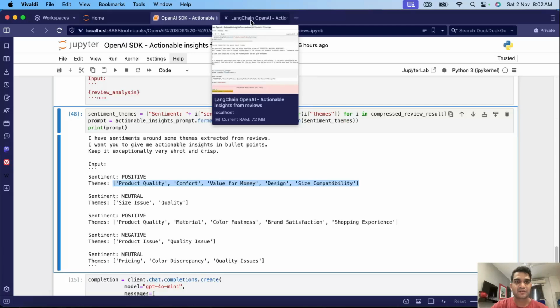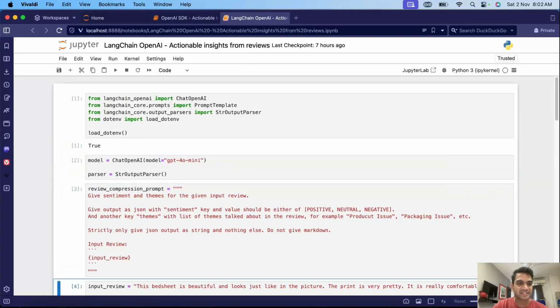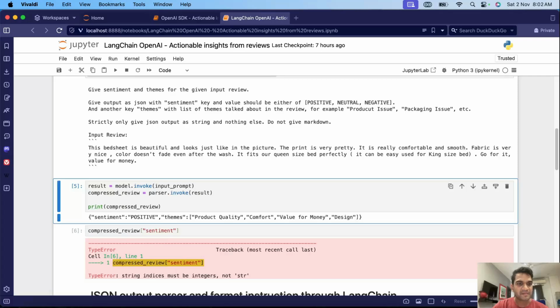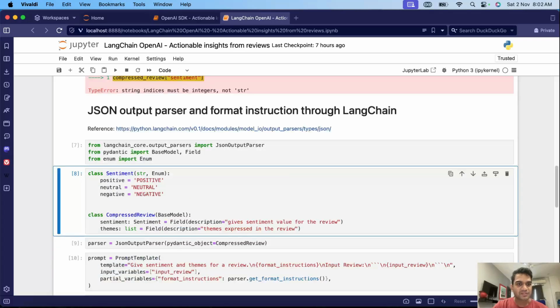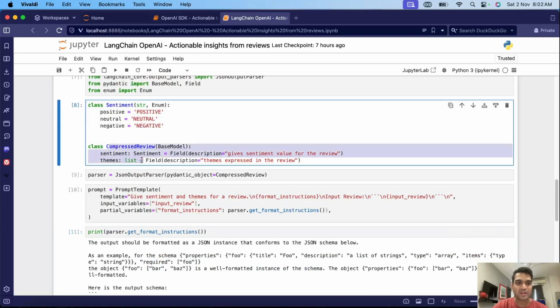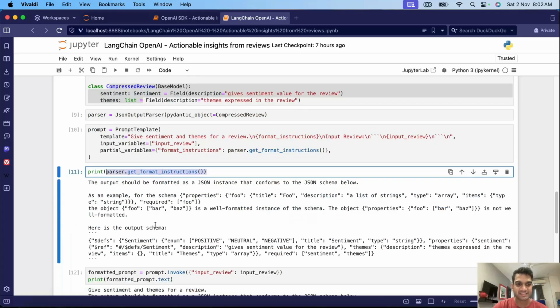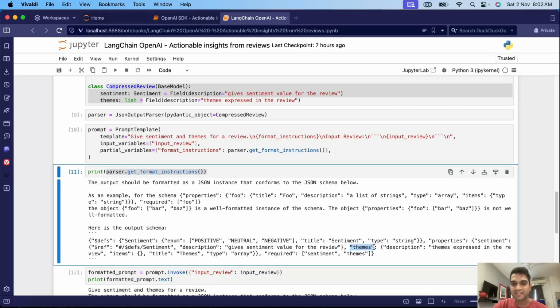Another part was in LangChain. I realized this is a mistake that I made. Let me just run this. When we created these pydantic models and tried generating these format instructions, if you see in these format instructions, for the theme field, items are empty.